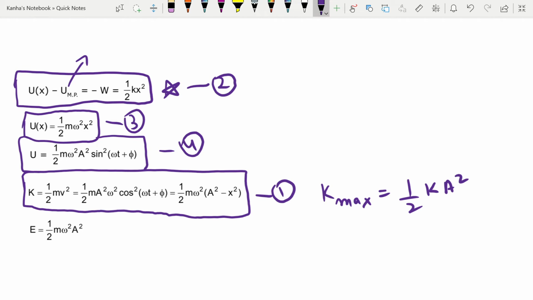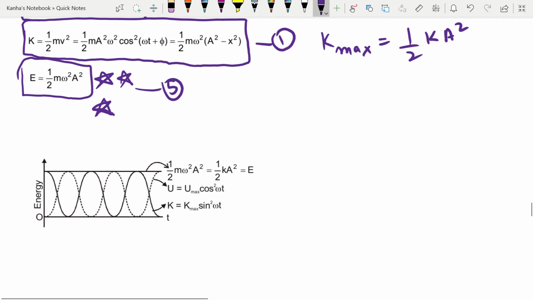If you sum these two, kinetic and potential, you get half m omega square a square as the value. This is your total mechanical energy, and this should be noted as well. Note that at a time t, your total energy will be given by this value, giving you the total energy at any instant t.